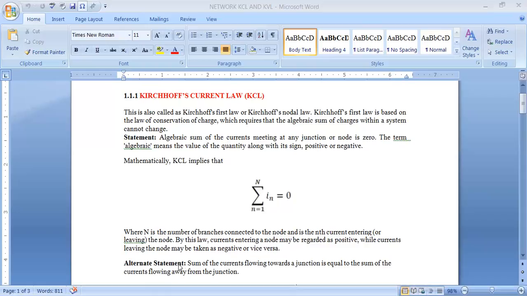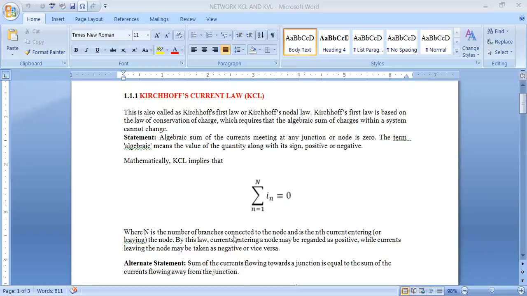An alternate statement can also be given as a definition: the sum of the currents flowing towards the junction is equal to the sum of the currents flowing away from the junction. We have two statements. Statement 1 indicates that the sum of currents meeting at a junction or node is always equal to 0. Statement 2 indicates that the sum of the currents flowing towards the junction is equal to the sum of the currents away from the junction. These two statements will satisfy KCL.